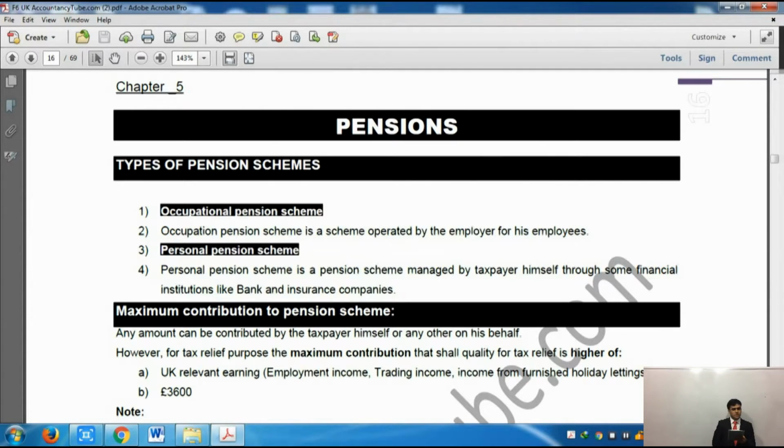Now, as far as occupational pension scheme is concerned, if you are paying, then it will be an allowable deduction. So if it is an allowable deduction, then obviously it is a relief. It means it will be deducted out of your salary and you will pay less tax on the salary because your salary will be less. However, if the employer is paying, if your boss is paying for occupational pension scheme, then it will be an exempt benefit. So this is the relief.